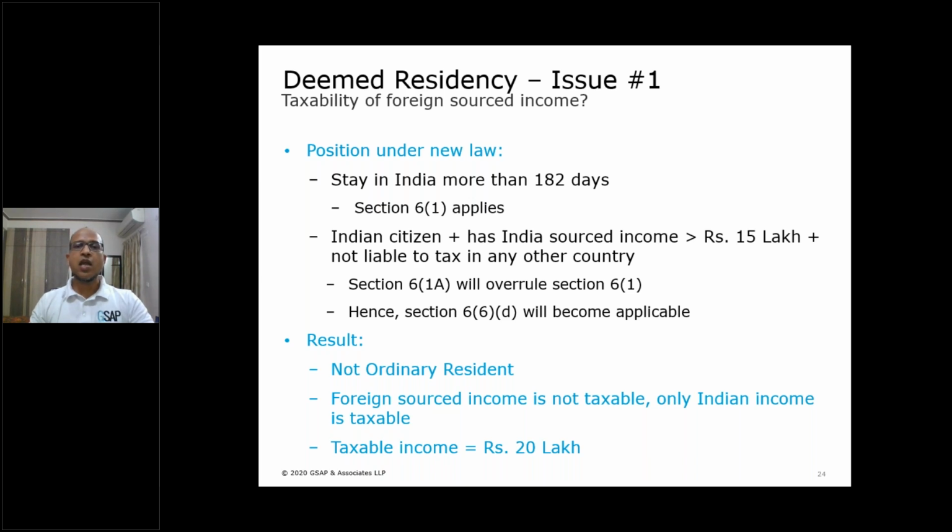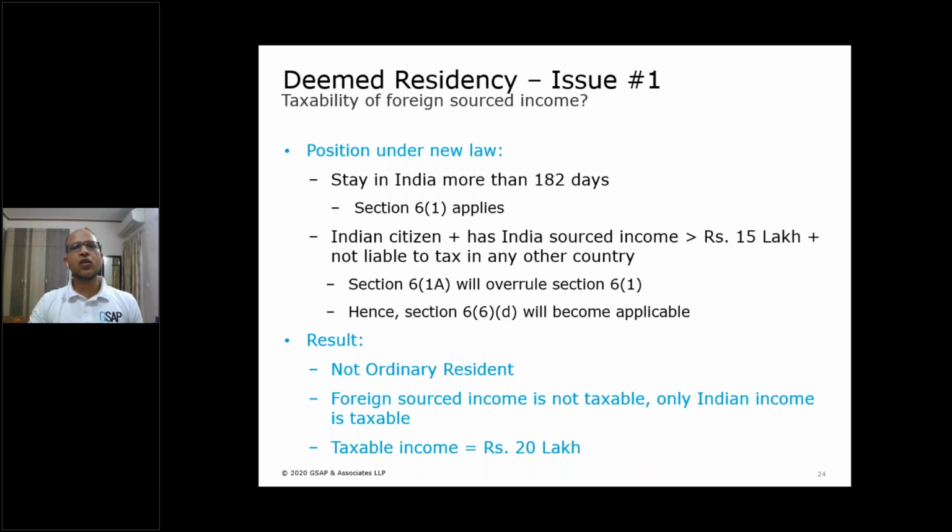If that person has some foreign source income as well, that person will always fall under 6.1A, and will always be treated as NOR, and he will no more be required to pay tax on his foreign sourced income. He will only be liable to pay tax on India sourced income. Though the legislature created this new provision 6.1A with 6.6D to tax those citizens who are living abroad, the way they have worded it will cover those people who are already living in India and were paying their taxes on their global income.